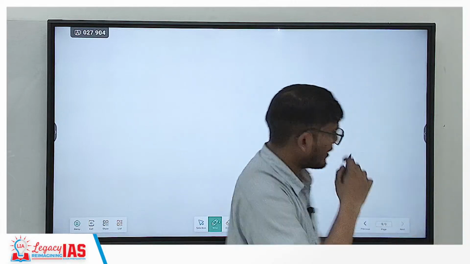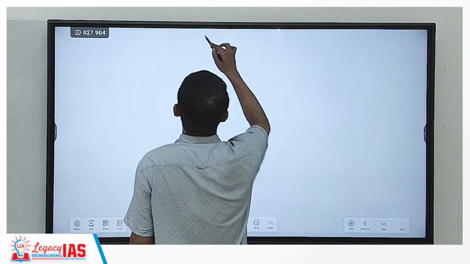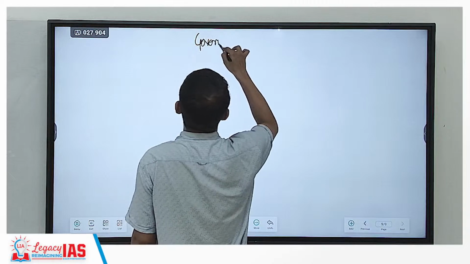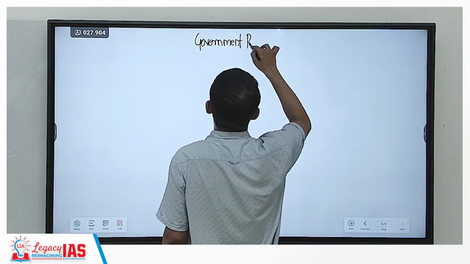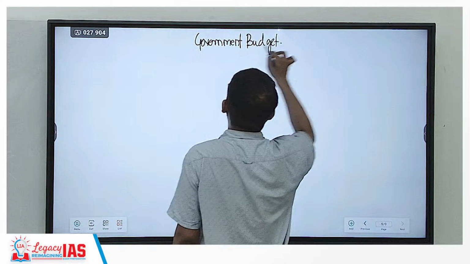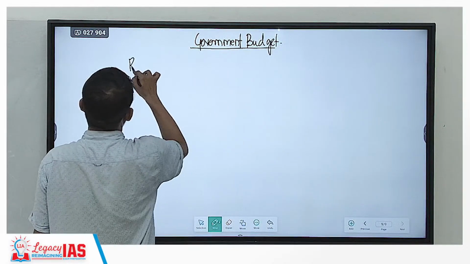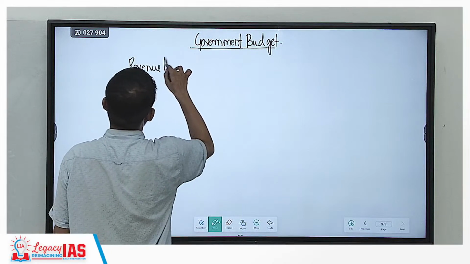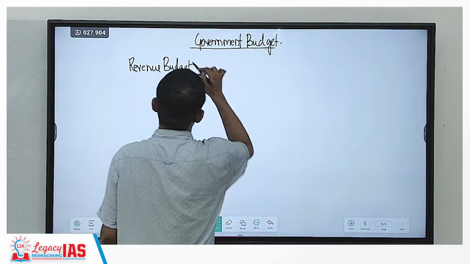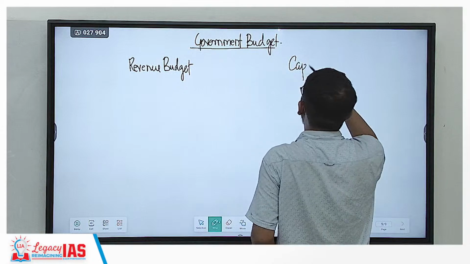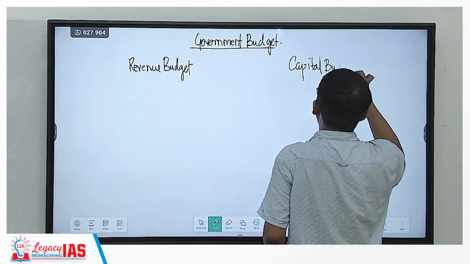So this is a bit about the static part. If we have to go a bit more into depth, we need to understand, break down the government budget so that you know the important constituents of it. Now this government budget can be divided into the revenue budget and the capital budget.